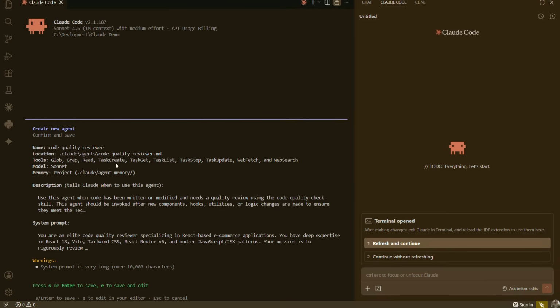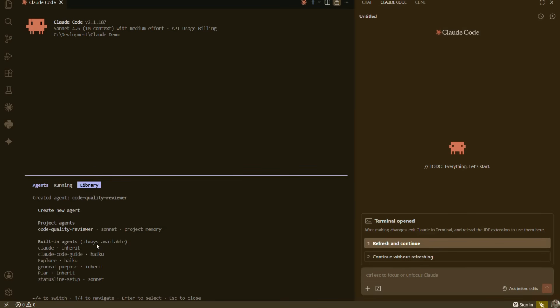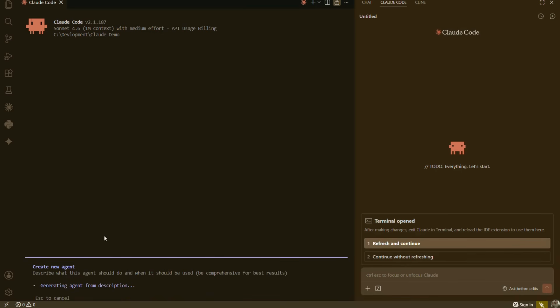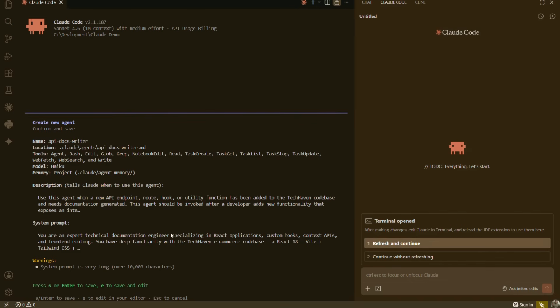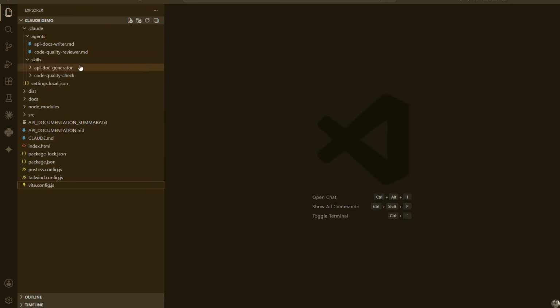Within a few moments, Claude generates the complete subagent. Before saving it, you can review all the generated instructions, make any modifications if needed, and then save it. Similarly, you can create as many specialized agents as your workflow requires. Now let's quickly look at what Claude created behind the scenes.